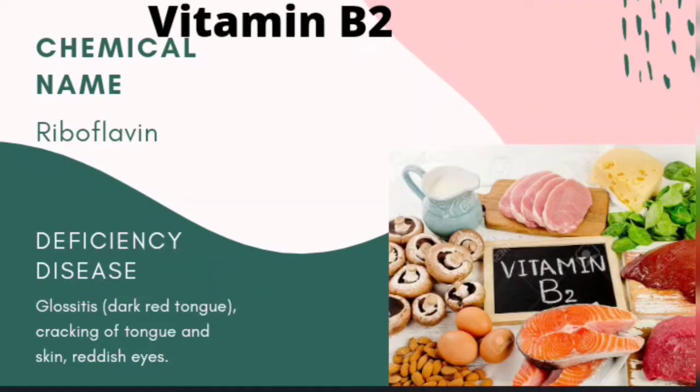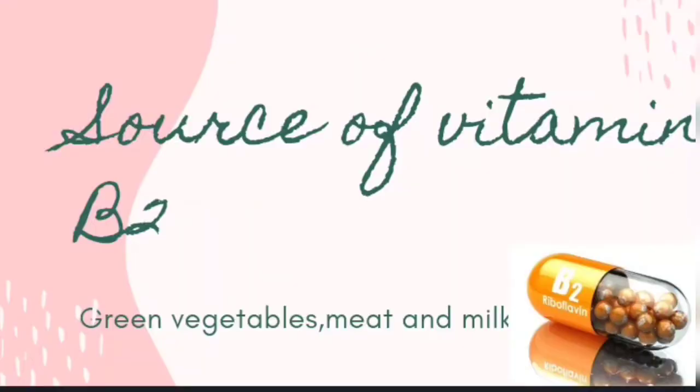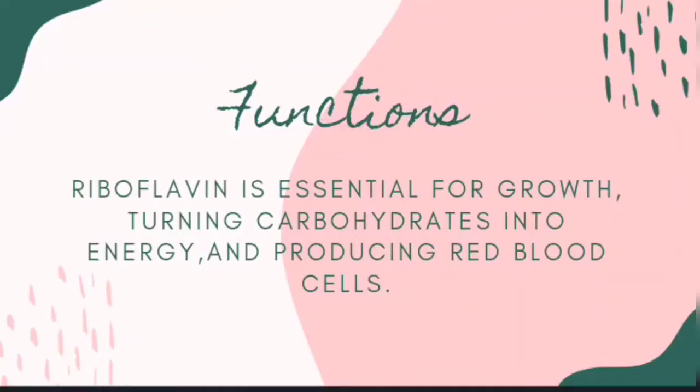Now vitamin B2. The chemical name of vitamin B2 is riboflavin. The deficiency disease: it causes glossitis, that is dark red tongue and cracking of the tongue and skin, and reddish eyes, etc. Sources of vitamin B2 are green vegetables, meat and milk, etc. Now the functions. Riboflavin is essential for growth, turning carbohydrates into energy and producing red blood cells.